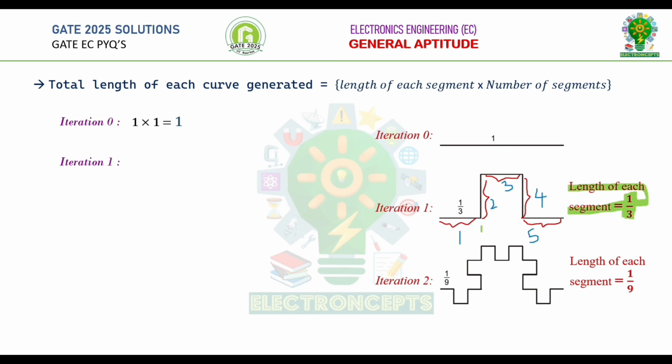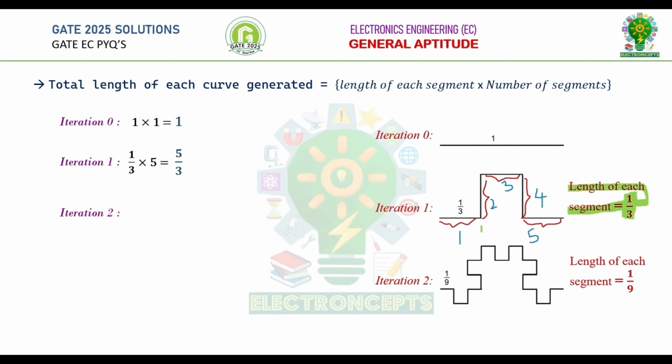The total length of the curve generated in iteration 1 is equal to the length of each segment in iteration 1, which is 1 by 3, multiplied by the number of segments in iteration 1, which is 5. Therefore, the total length in iteration 1 is 1 by 3 into 5, which is equal to 5 by 3.